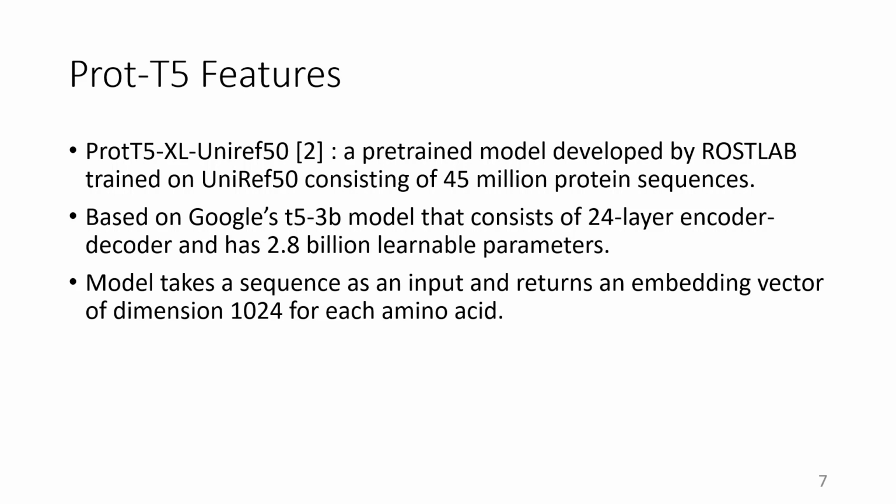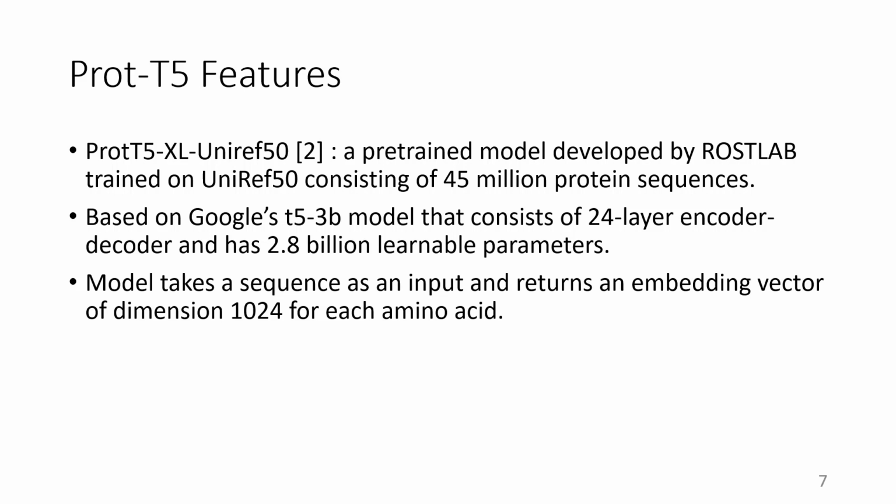Let's briefly discuss what ProtT5 features are. ProtT5-XL-UniRef50 is the name of the model, and it is trained on UniRef50 consisting of 45 million protein sequences. It is developed by Rostlab, and the model is based on Google's transformer model called T5-3B that has a 24-layer encoder-decoder, and it has almost 3 billion learnable parameters.